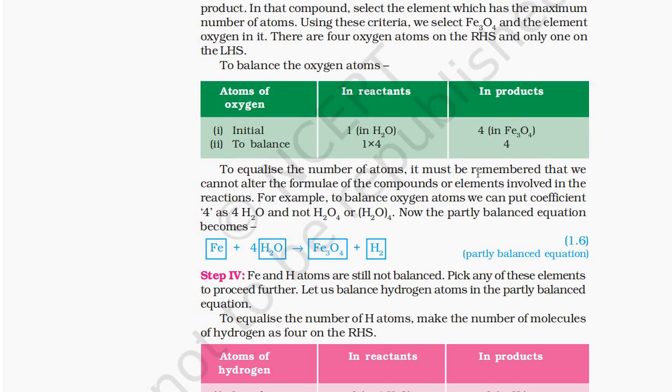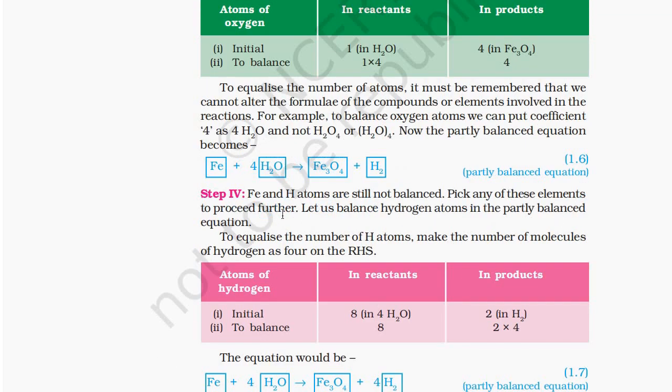to equalize the number of atoms, it must be remembered that we cannot alter the formula of the compounds or elements involved in the reactions. For example, to balance oxygen atoms, we put coefficient 4 as 4H2O, and not H2O4 or H2O whole 4. Now, the partly balanced equation becomes Fe plus 4H2O gives Fe3O4 plus H2. This is a partly balanced equation.